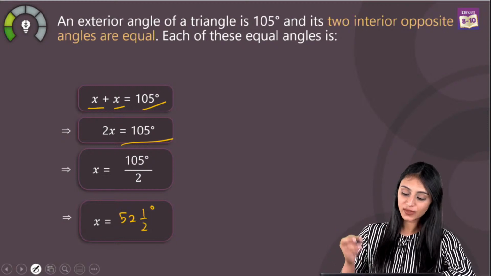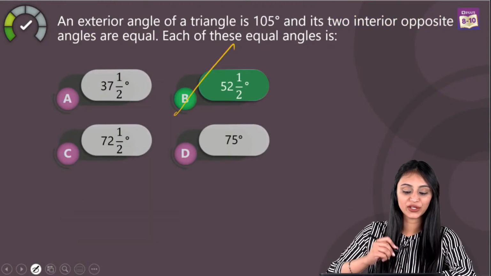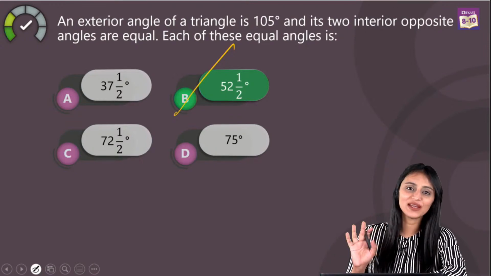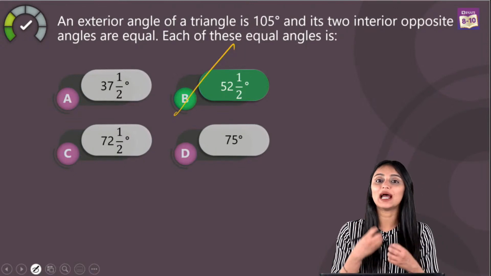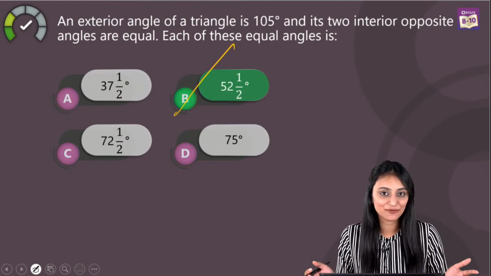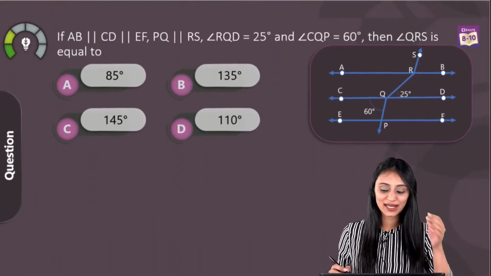All right. So the value of x, which is option B over here, that's 52.5 degrees. That's the right answer. So this was a very simple one. Gradually I'm going to increase the level of the questions as always, and the difficult ones are saved for the last, you know it. Let's move to the next one.